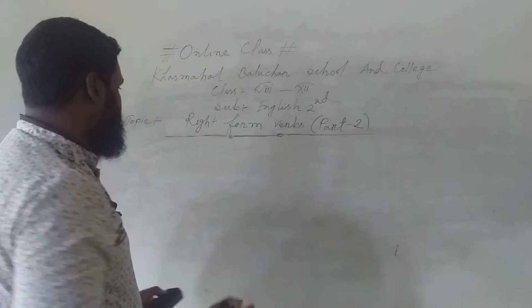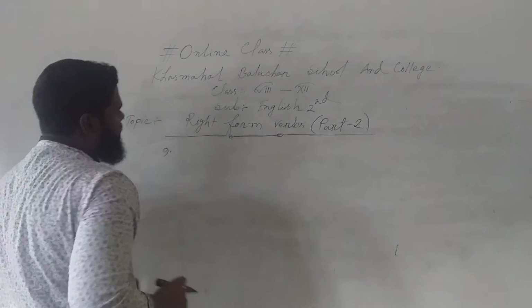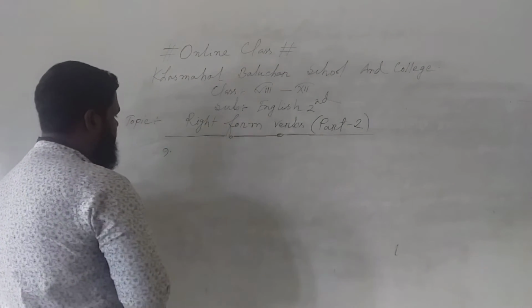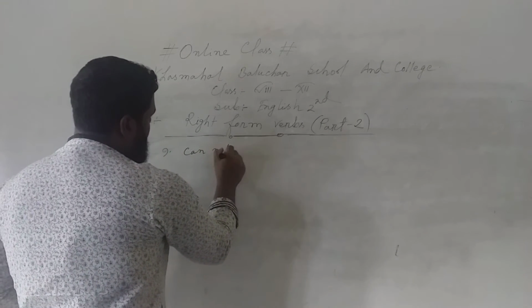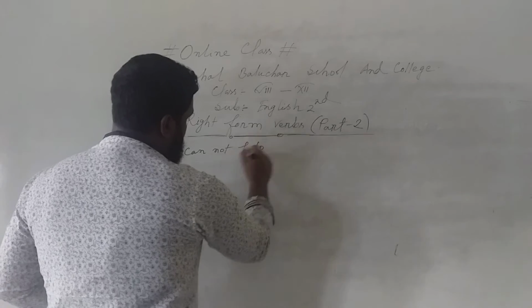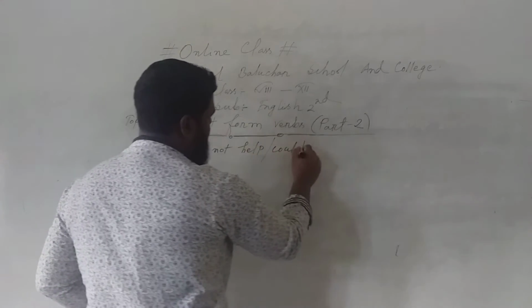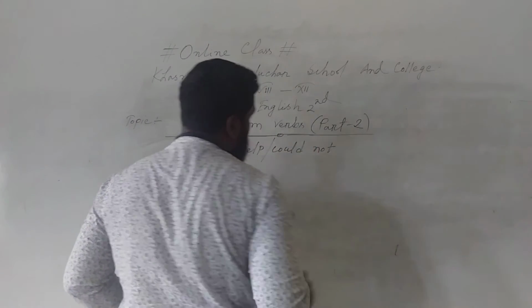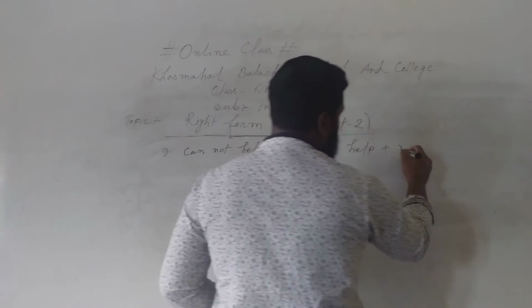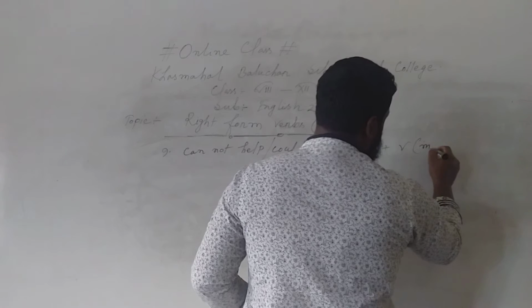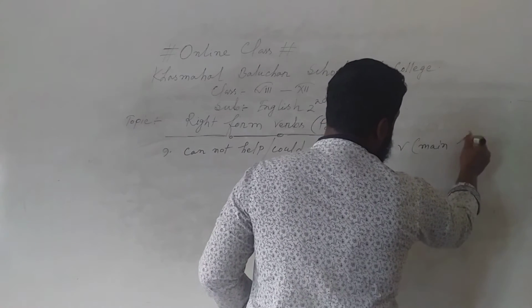Now we will discuss rule number 9. Cannot help, could not help, plus verb main form.